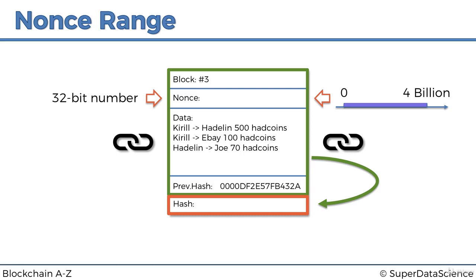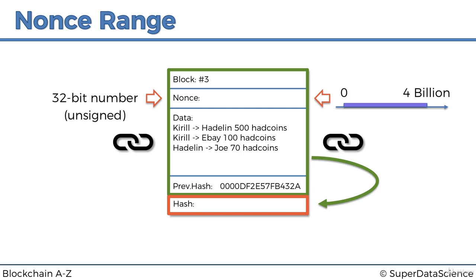And that's very important. And just a quick side remark for those of you who are techies out there, who are programmers, it's a 32-bit unsigned integer, meaning it doesn't have a sign at the start. Usually 32-bit numbers go up to 2 billion, but here it's up to 4 billion because it doesn't have a sign. Anyway, the conclusion here is that the nonce has a cap. It can only go up to 4 billion.